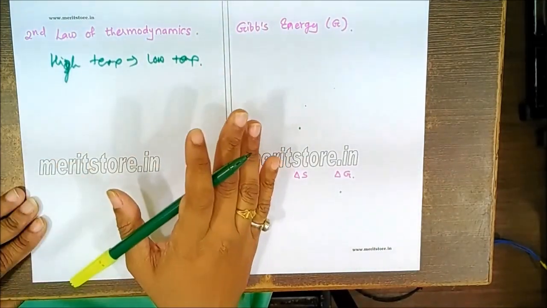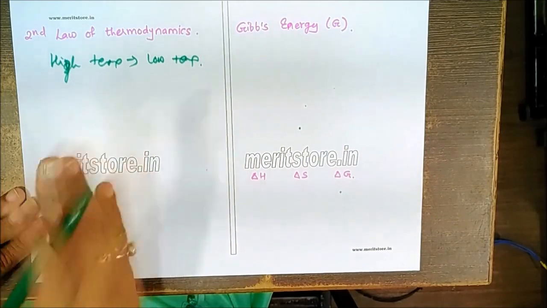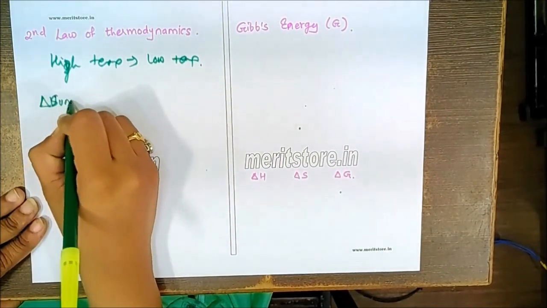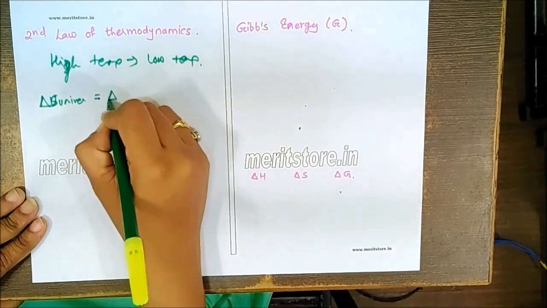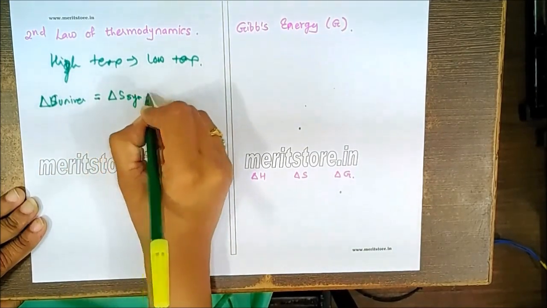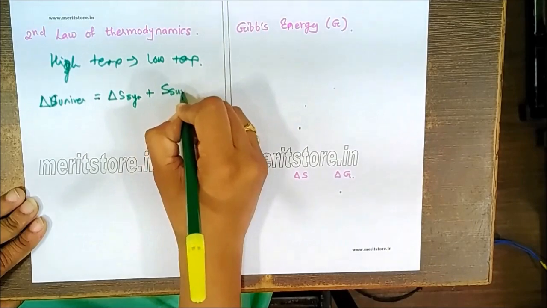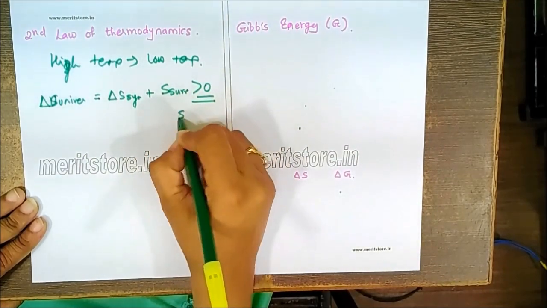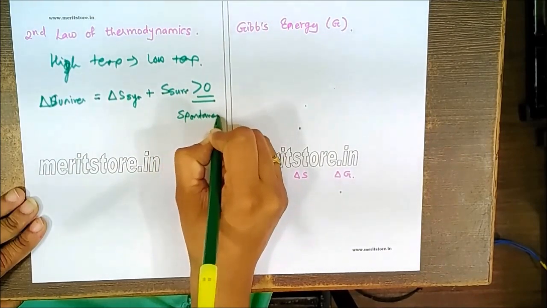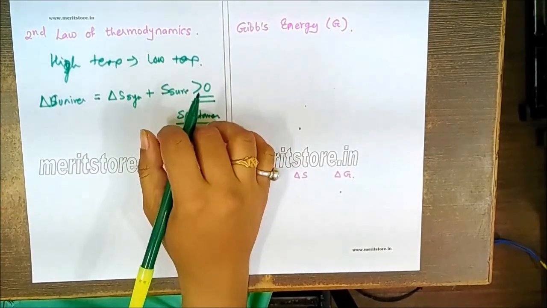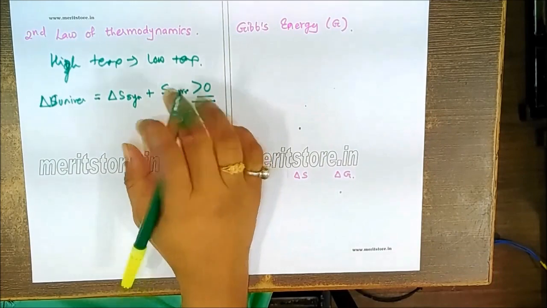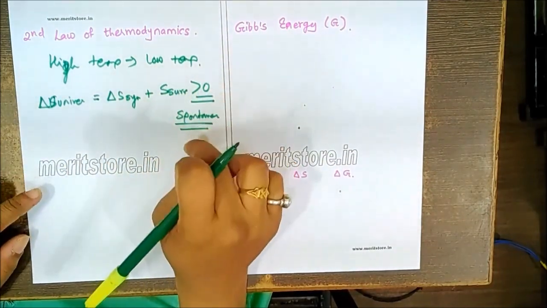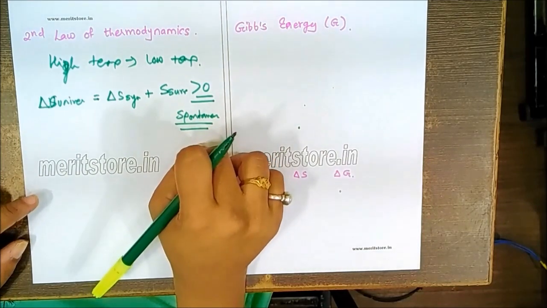So no machine in the universe has 100% efficiency. Delta S for the universe is equal to delta S of the system plus delta S of the surroundings. If this is greater than 0, if it is positive, then the reaction is said to be spontaneous. So we have a rule to identify the spontaneity of a system: when delta S total, that is system plus surroundings, is positive, the reaction is spontaneous in nature.